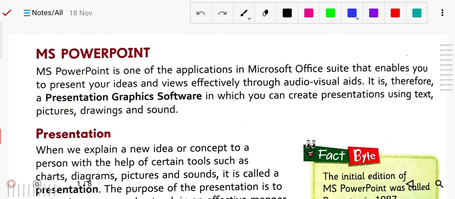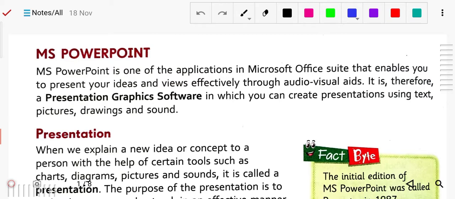With the help of MS PowerPoint, we can present our ideas and views through audio visual aids. That means with the help of electronic media, in electronic form, we can present our presentation before the audience. They can understand what you want to explain. You can share your idea through the presentation. There will be images, audio, some video clips. This type of combined package is called MS PowerPoint.